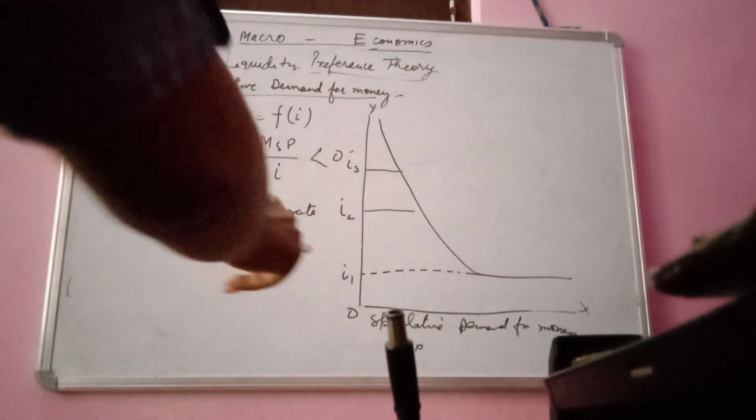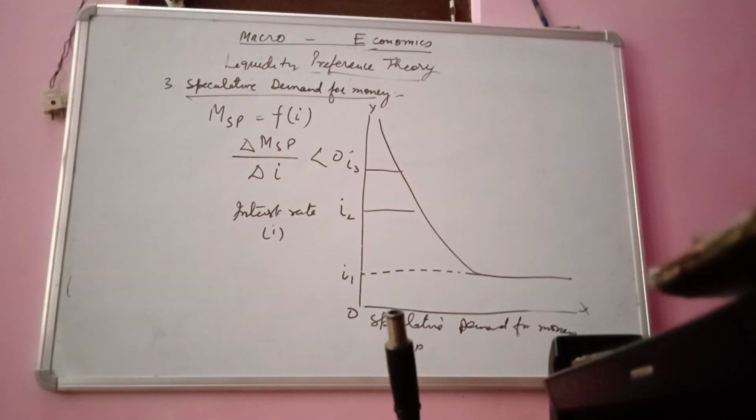Let's say it is the IA1, the rate of interest I1, and in this situation the market rate of interest falls below a critical minimum level.